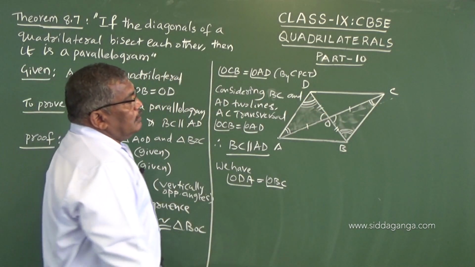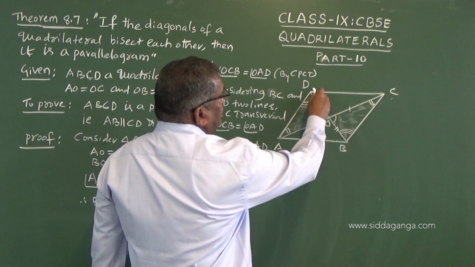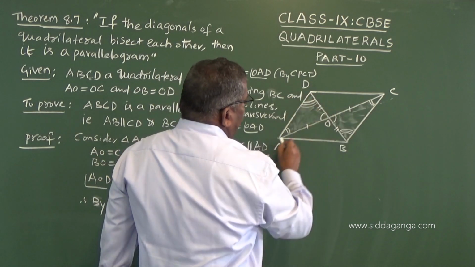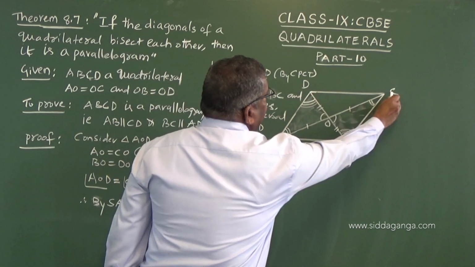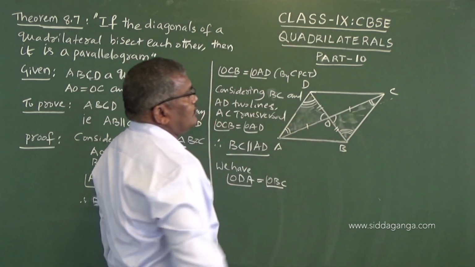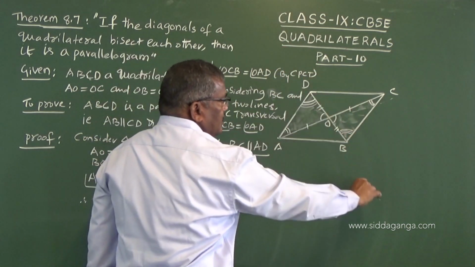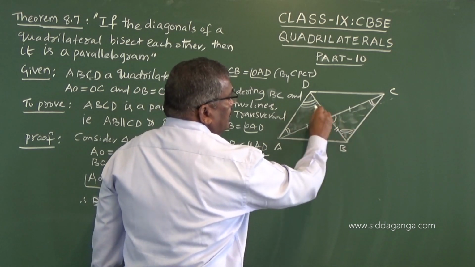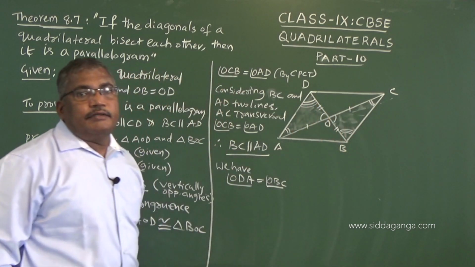So now if you consider lines AB and DC and DB as transversal, these two become interior alternate.